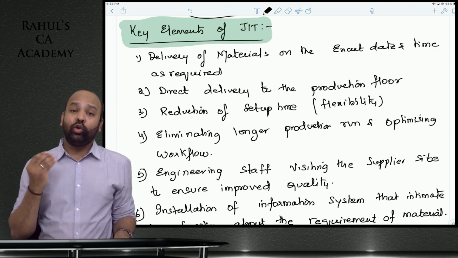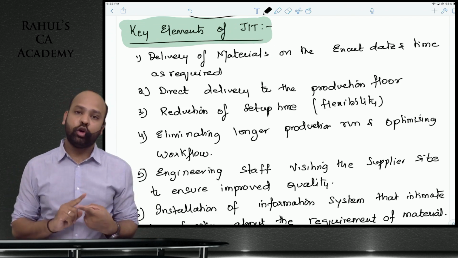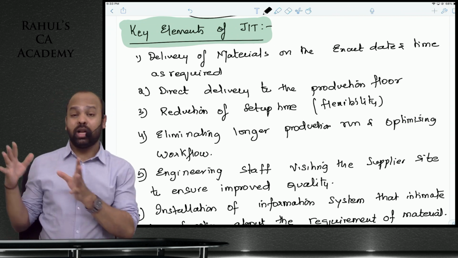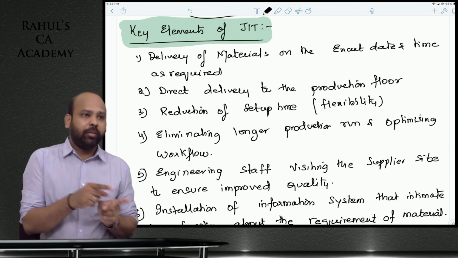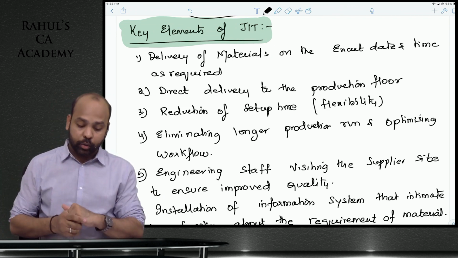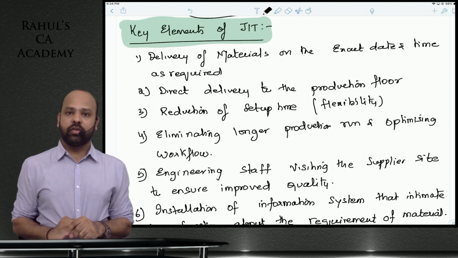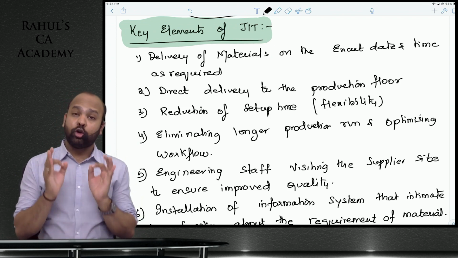Because we are trying to eliminate the entire inventories as such, guys, obviously you will not have stores in your company. You may not have a store department at all. You may not have warehouses at all, because you are not maintaining inventory. So raw material will be directly delivered to the production floor. You will not have any concept of inspection of raw material, guys. You will have to ensure that your supplier is providing you top-notch quality raw material.